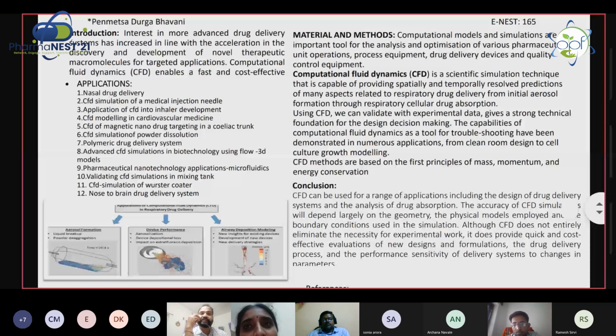And how are you going to assess these things? Yes, we have software, sir. Fluent software is there. By that software, we can input all these parameters, variable and invariable parameters, and we can predict the graphs, sir. Okay, so do you think that the same simulation can be estimated as the real physiological incidences that are going to happen within the body? Exactly, 90%. Yes, sir. 90% we can predict, but not 100%, sir.